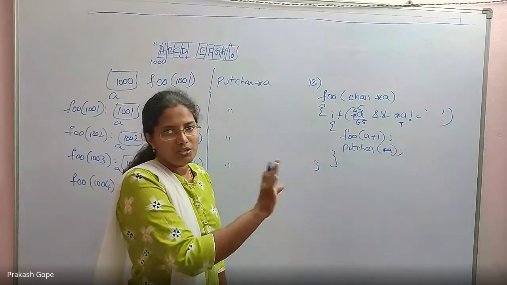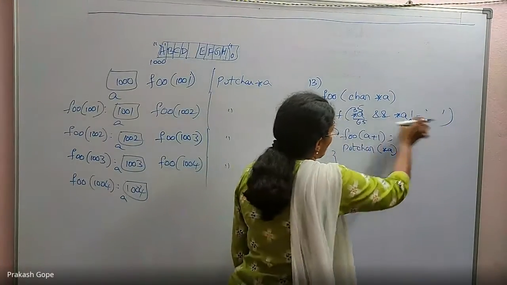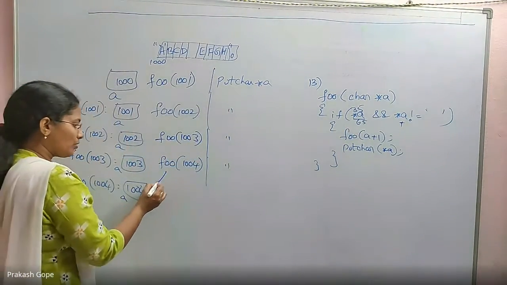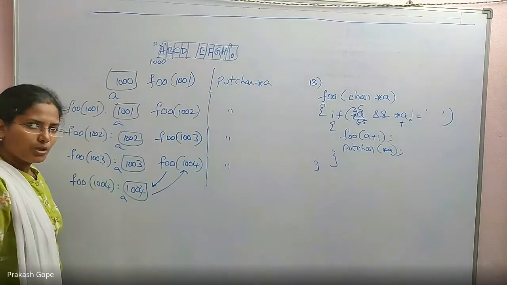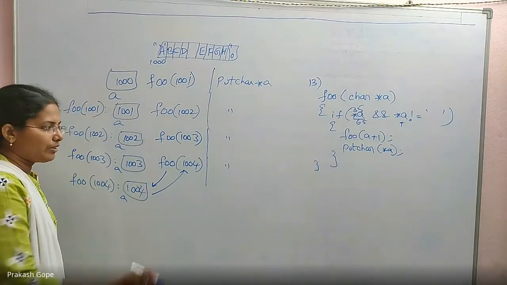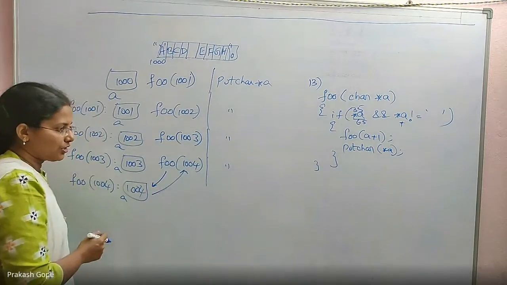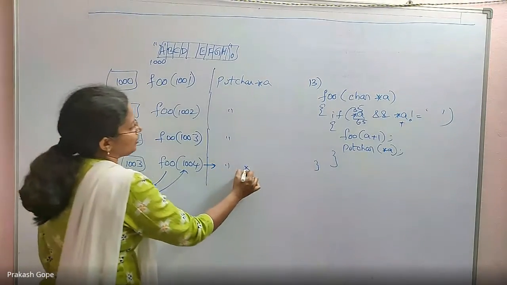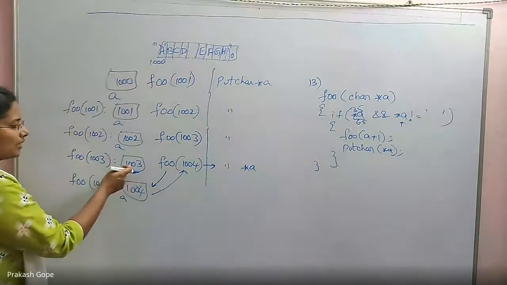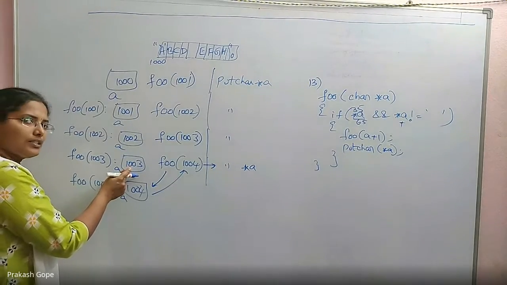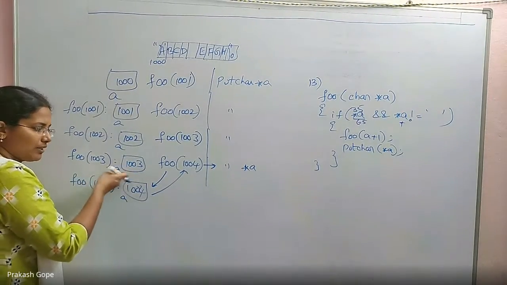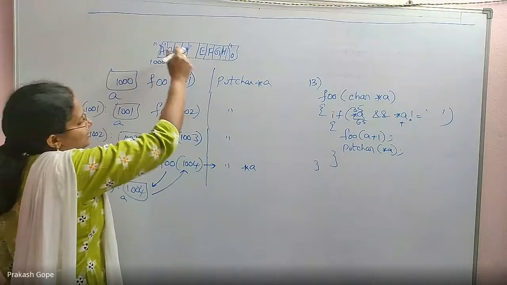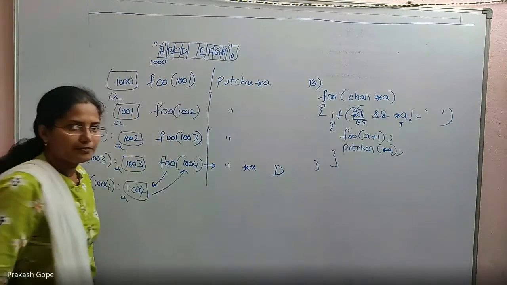And if one of them is false, the entire result is false. So if it is false, it will come out, which means the function is closed. Function closed means go back to the calling environment. Because I reached a space bar, we went back to the calling environment because the if condition is false. So when I go back, I will continue the pending lines. Put char star A. What is star A in this environment? A is 1003. Star A is its content, because it is a simple char star type. 1003's content is D. So D gets printed.